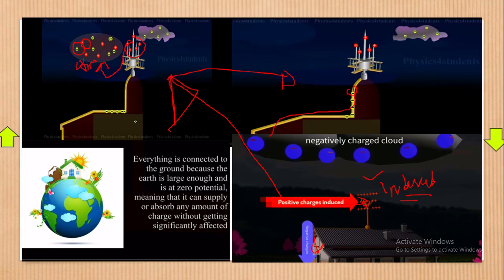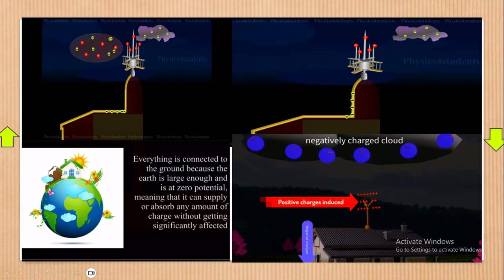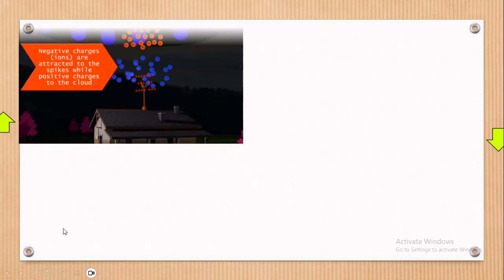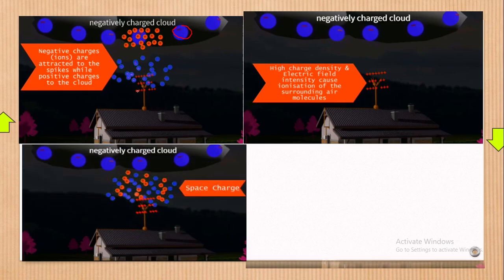Now, next we are going to talk about the ionization, or the action at sharp points. Let's go there in the next part. Remember, here we still have our negatively charged cloud in place. Now how does the ionization take place? I would explain that earlier on.